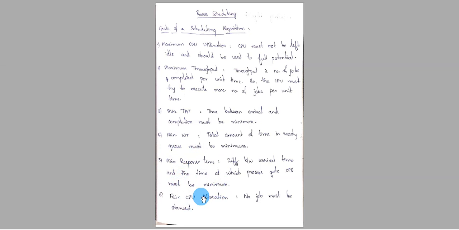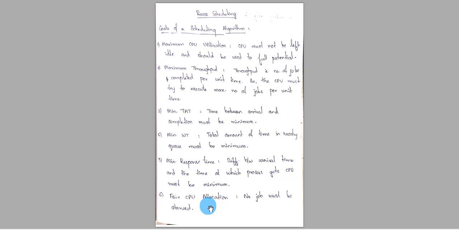Next, fair CPU allocation. So no job must be starved. Starvation means no allocation of CPU resources. Suppose there are many processes waiting in the ready queue, but one process is indefinitely using all the CPU resources for a very long time, and these processes are not able to get CPU resources. That should not be there, right? Every process should get fair CPU allocation such that all jobs will be completed. So we must ensure fair CPU allocation to all the processes.